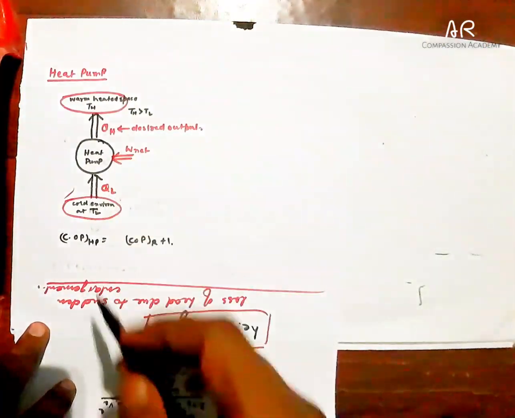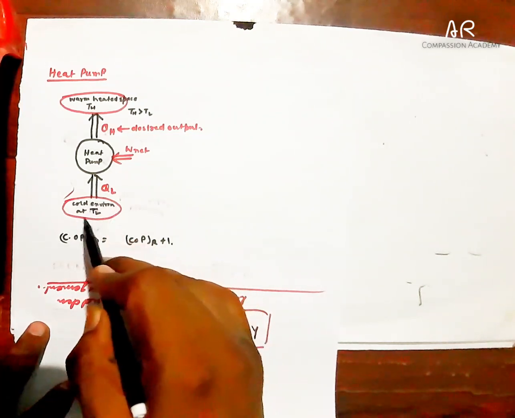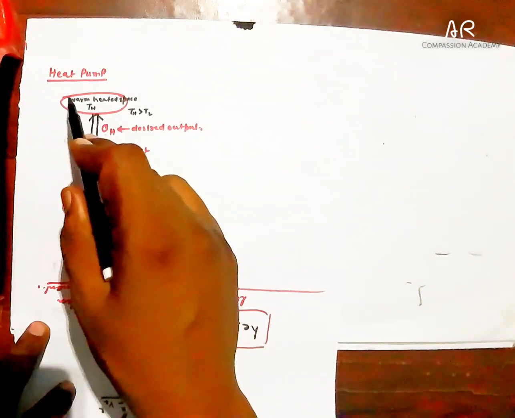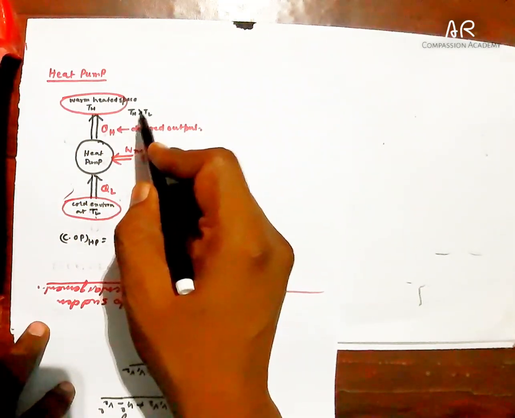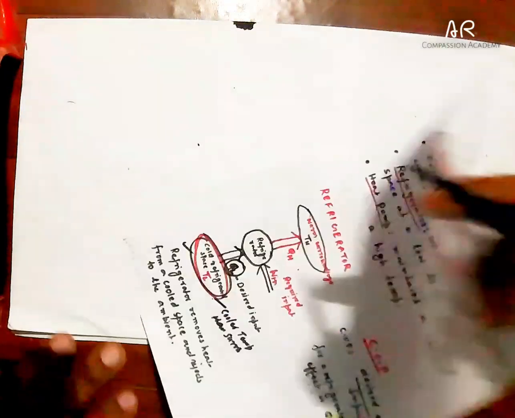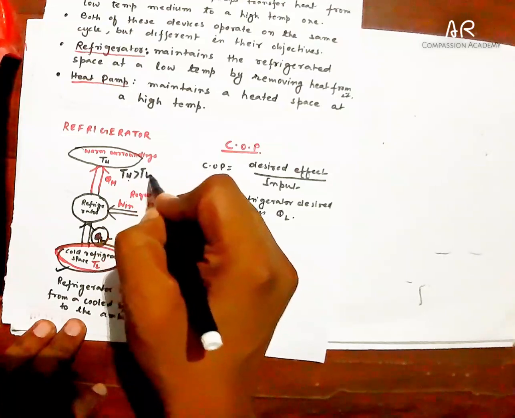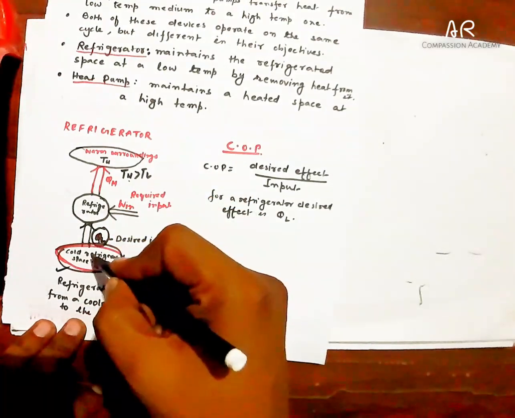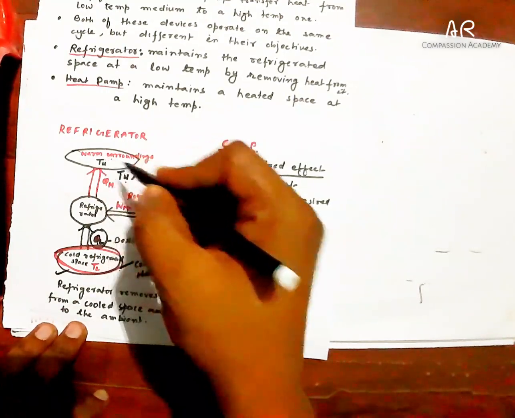On the other hand, this is a diagram of heat pump. It is also a cold environment kept at temperature TL, and a warm heated space at TH. Obviously TH is greater than TL. Here also TH is greater than TL, because TL is kept at a lower temperature and the device extracts heat and supplies it to the higher temperature surroundings. So TH will be greater than TL.